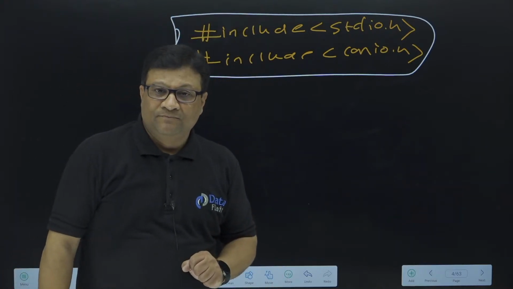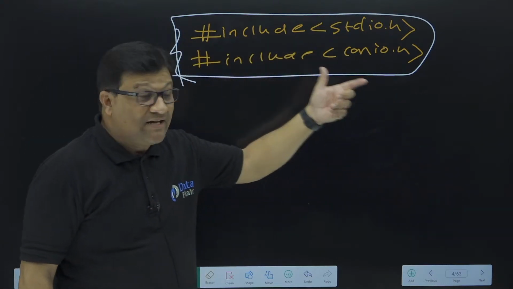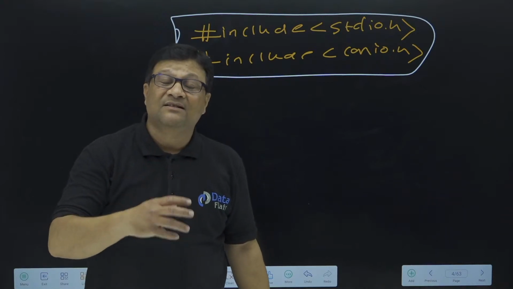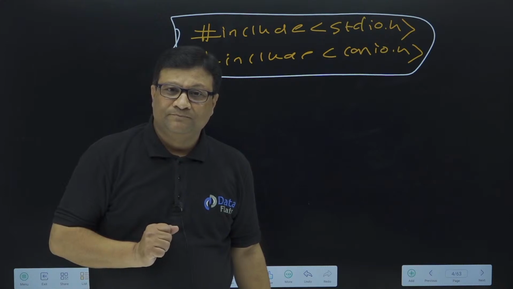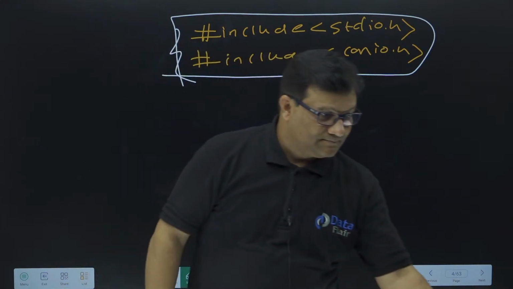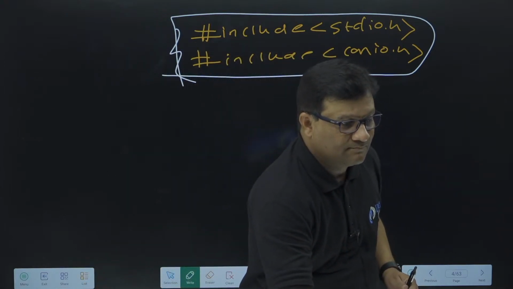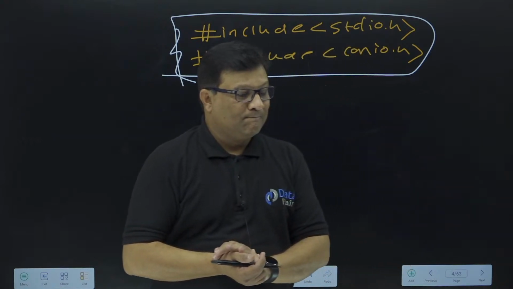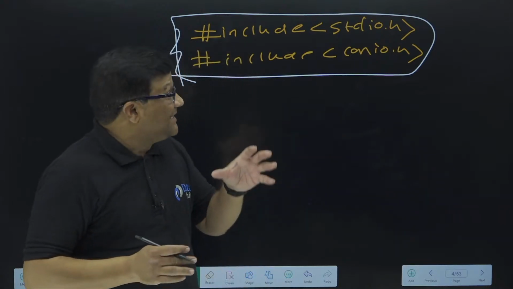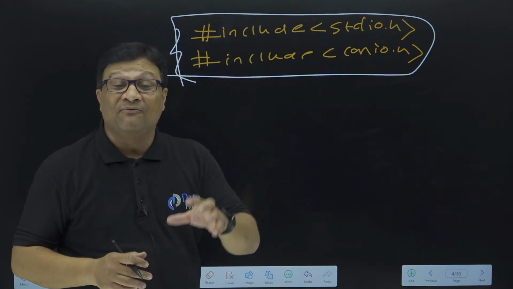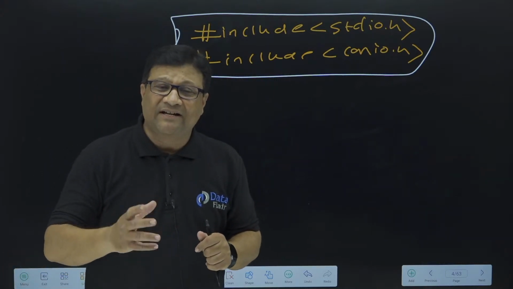What exactly are stdio.h and conio.h? We use these files for using the functions of these files. These are called header files, right?